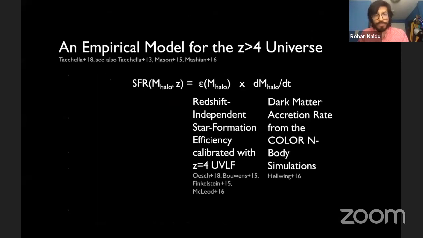So our umbrella of choice is a very simple empirical model that Sandro Tacchella built out. The very simple assumption in this model is that the star formation rate and growth of galaxies is intertwined with the growth of their dark matter halos. That is the very simple bedrock of this model. And these halos are seeded with this redshift independent star formation efficiency that's calibrated at a redshift of 4. And from there onwards, everything else is predicted.